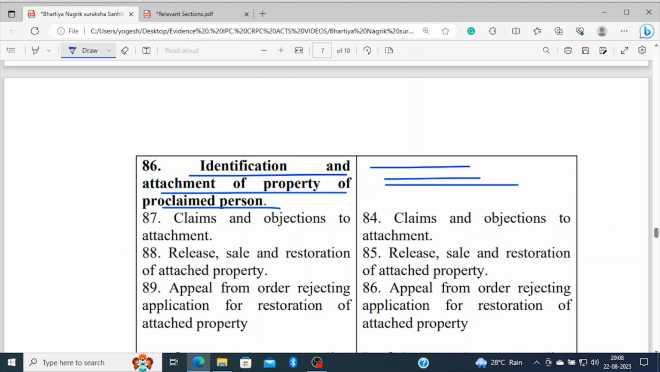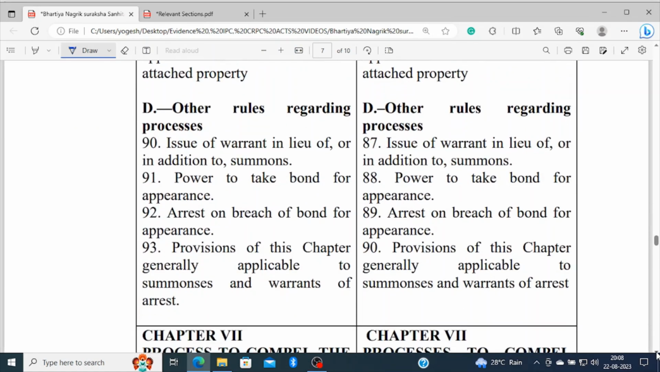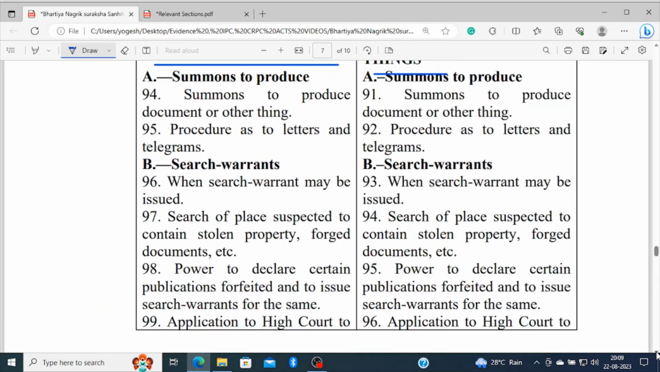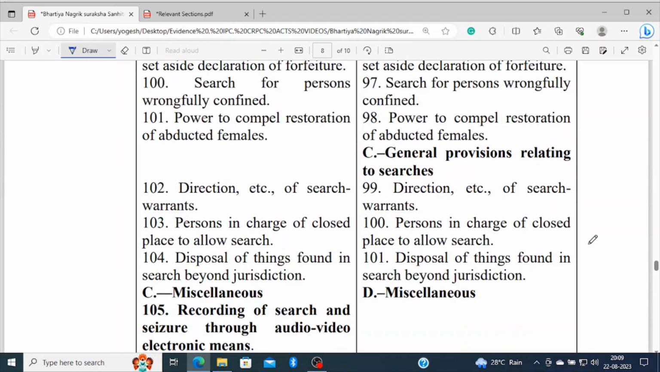So almost all the sections are the same except the numberings. Let's see chapter 7. The new Sanhita says the processes to compel the production of things. Both chapter heads are the same. And now let's see whether there are some minor differences or not. After section 101 in the Code of Criminal Procedure, there was a part C, general provisions relating to searches.